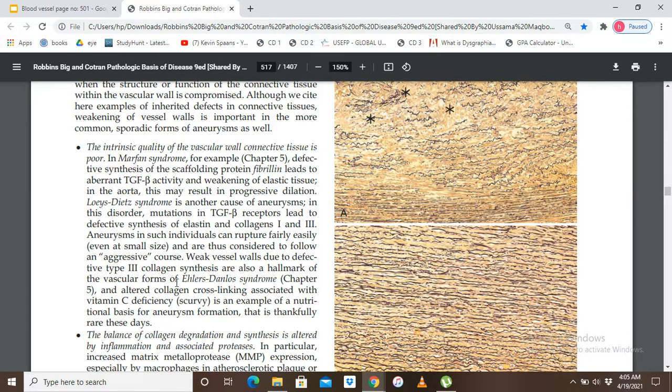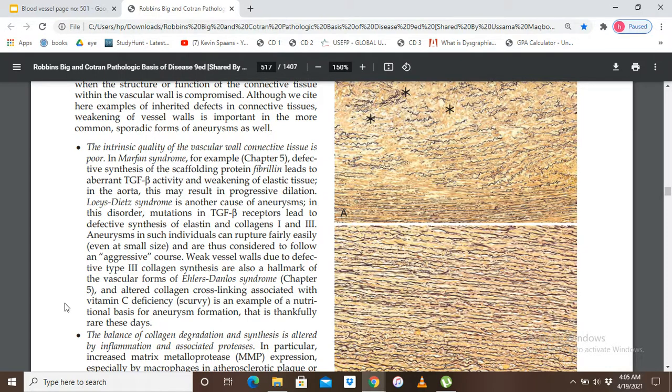Weak vessel walls due to defective type 3 collagen synthesis are also a hallmark of vascular forms of Ehlers-Danlos syndrome. So there it is a third syndrome in which we see an aneurysm, which is called Ehlers-Danlos syndrome. In this syndrome there is a defect in collagen type 3, defective synthesis of collagen type 3. And altered collagen cross-linking associated with vitamin C deficiency, scurvy, is an example of nutritional basis of aneurysm formation that is thankfully rare these days.